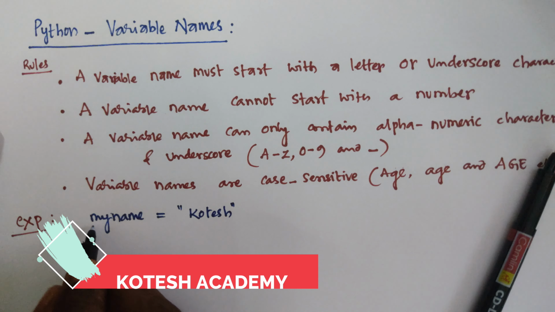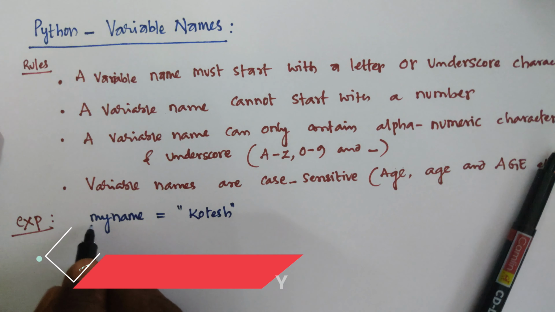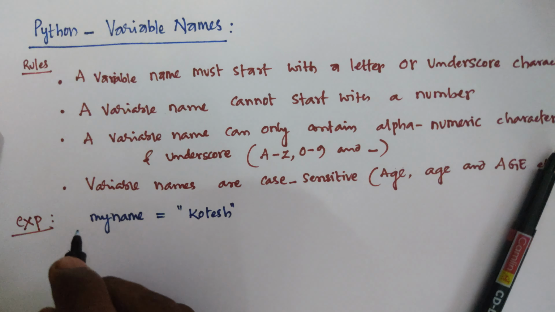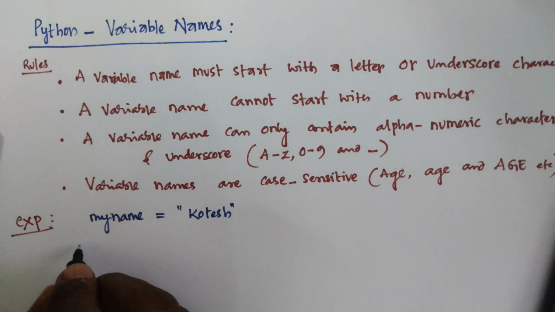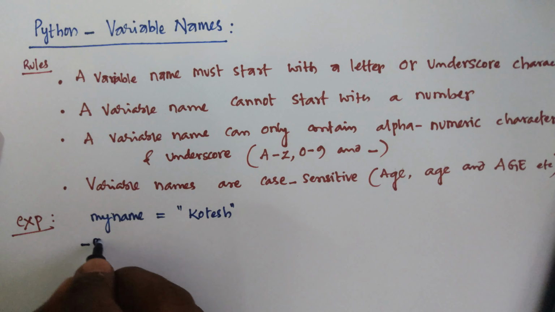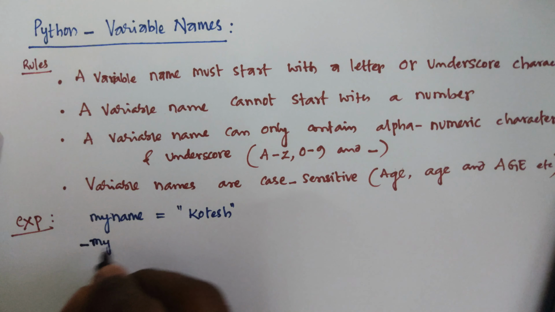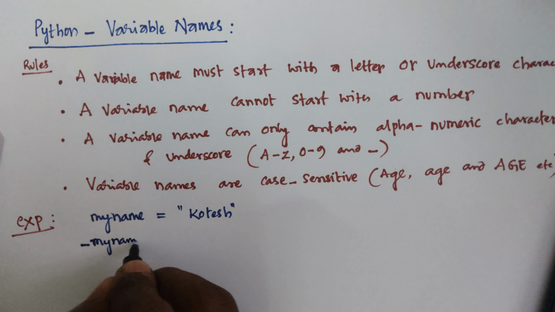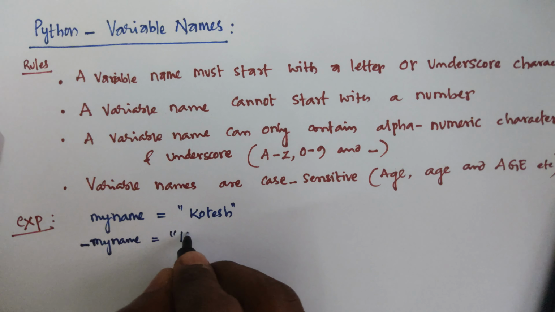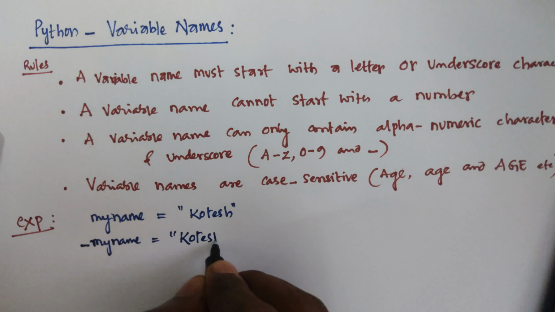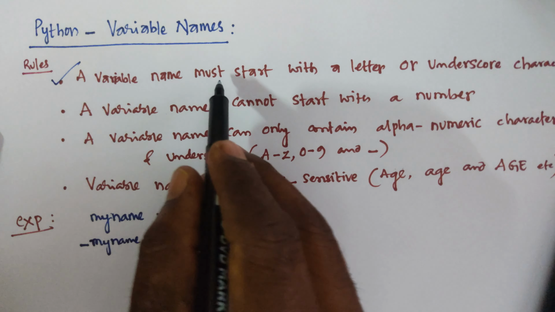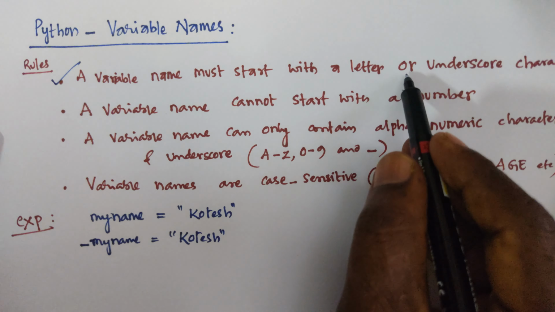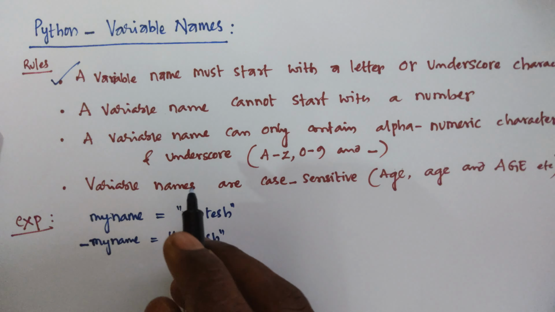Here the variable name starts with a letter. Next is the underscore character. Underscore means, for example, if you take my name is equal to like that, you can try. That is the first point: a variable name must start with a letter or underscore character.